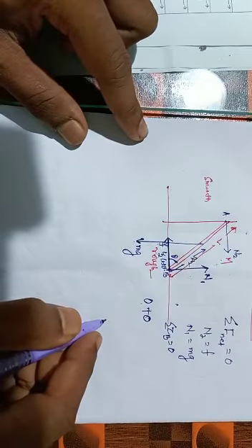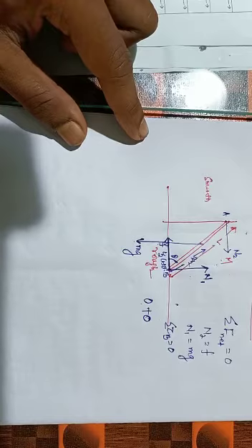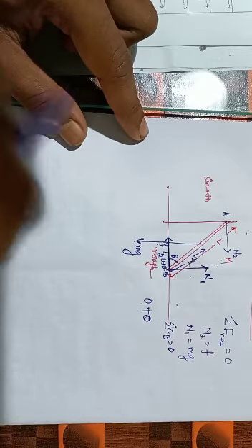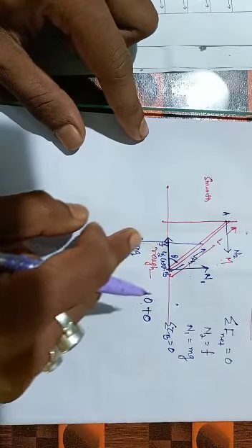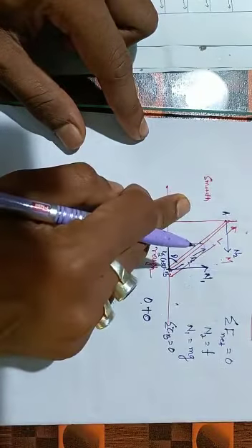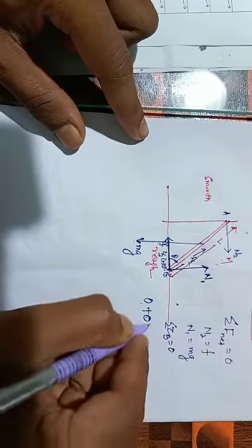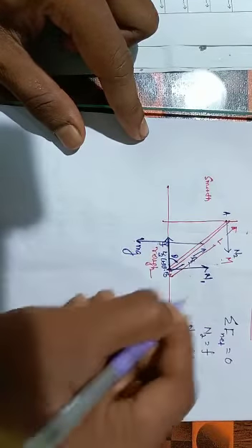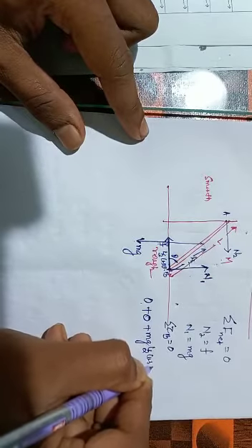Choose a direction in your mind. If you choose clockwise as positive, anti-clockwise is negative, or anti-clockwise is positive, clockwise must be negative. So I assume the anti-clockwise is positive and clockwise is negative. So what is happening? This will give you anti-clockwise torque, that's why it is positive: mg L by 2 cos theta.